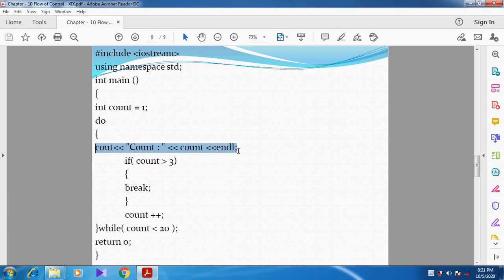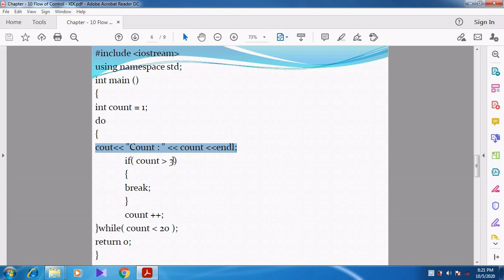What is do? What we want to do? We want to print the count variable. So when we print the count variable, count colon 2. What is the value of count? Count value is 2. So 2 will be printed.